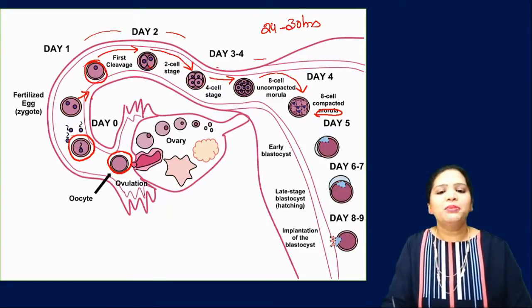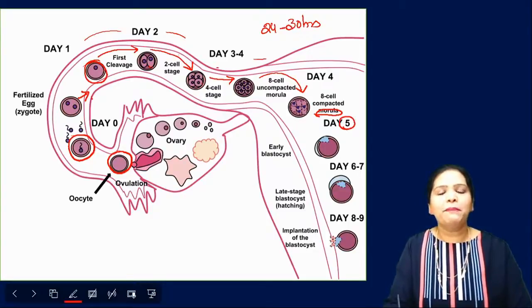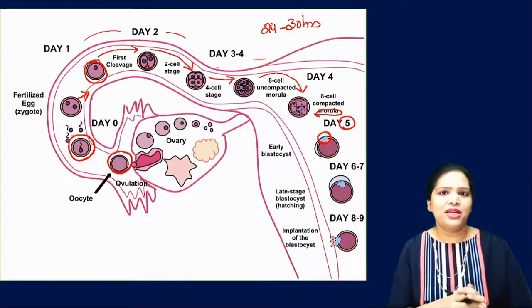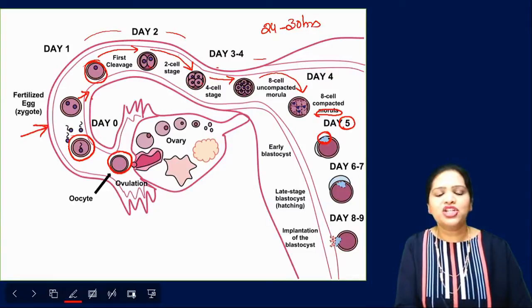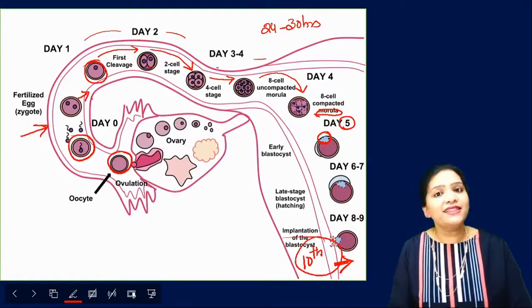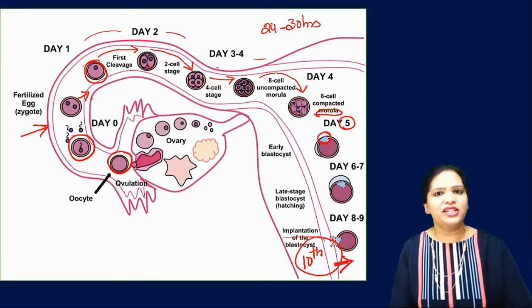Then by the end of the 5th day, what happened? Blastocyst forms. This blastocyst has an embryonic end. This comes and attaches with the uterine wall and it gets implanted. So from the fertilization till the implantation, it takes 10 days. On the 10th day only the implantation gets completed after the fertilization.